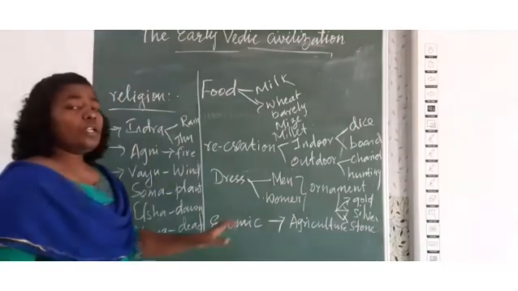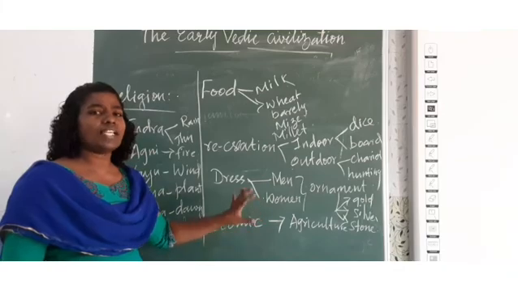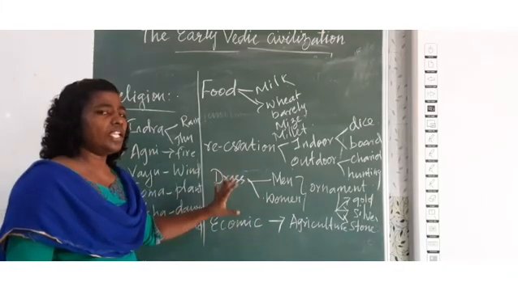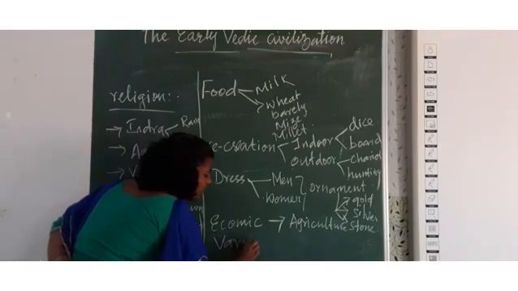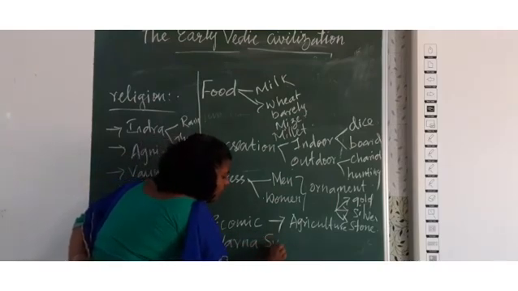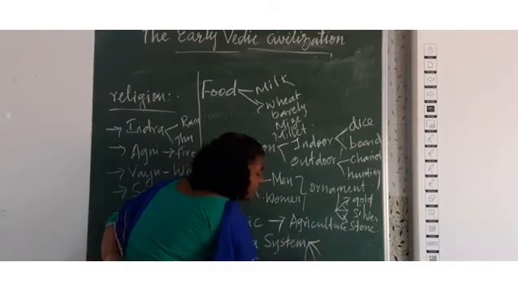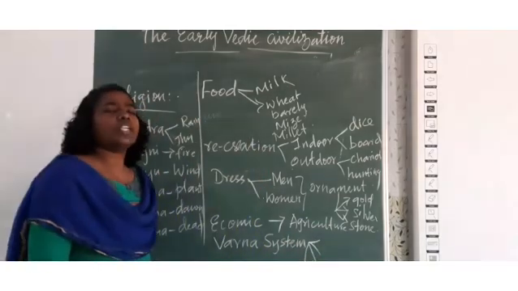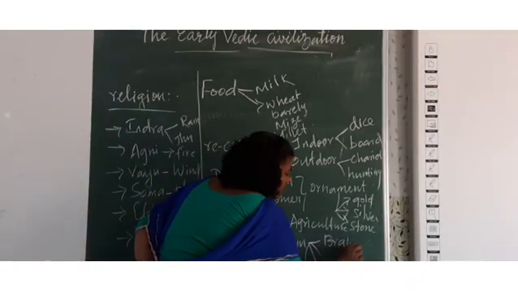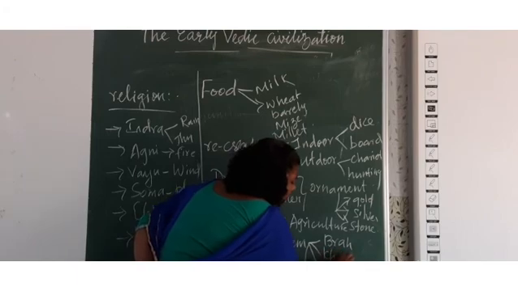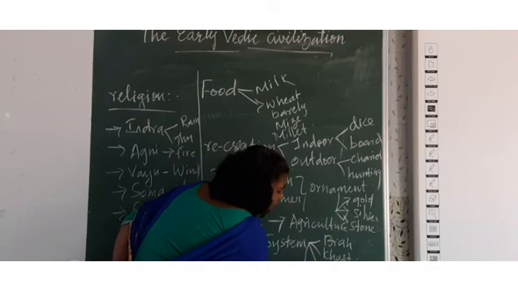Children, we are going to learn about the Varna system or class system of early Vedic society. Okay, how the Varna system is started. The Varna system was classified based on the Varnas, 4 important Varnas, that is Brahmanas, Kshatriyas, Vaishyas and Sudras.